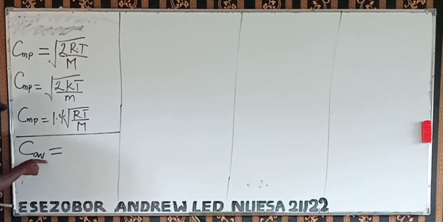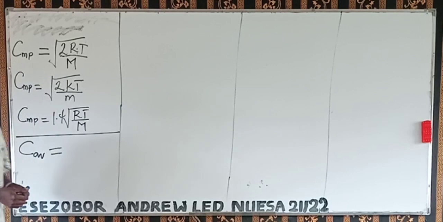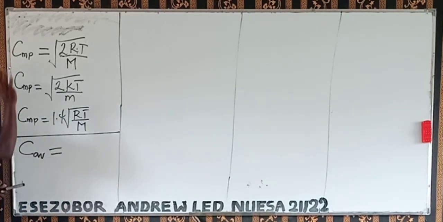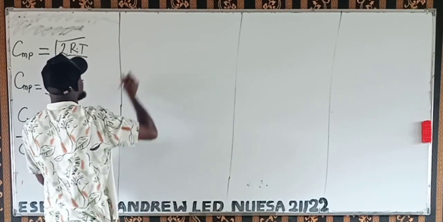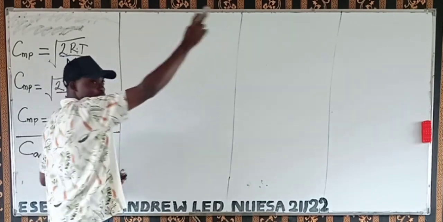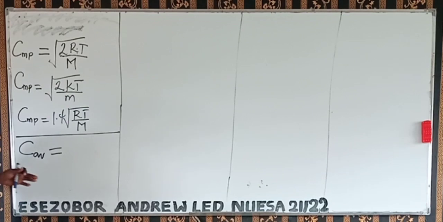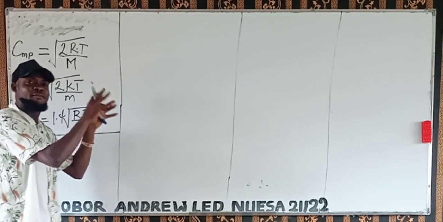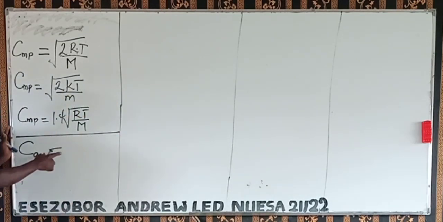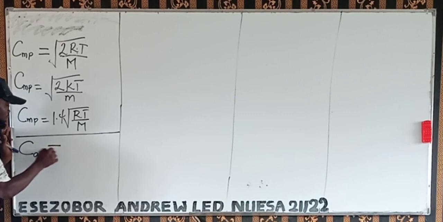Then we have the average velocity, average speed, of a gas. From the first one we did, we said root mean square velocity is equal to the square root of so and so. Now, if you solve that formula, you're going to have the average speed. No, not root mean square. That is for root mean square.